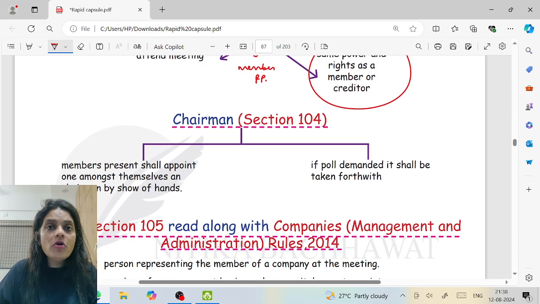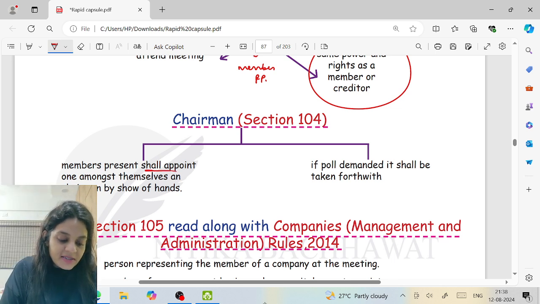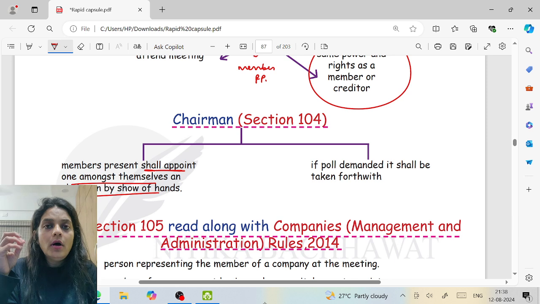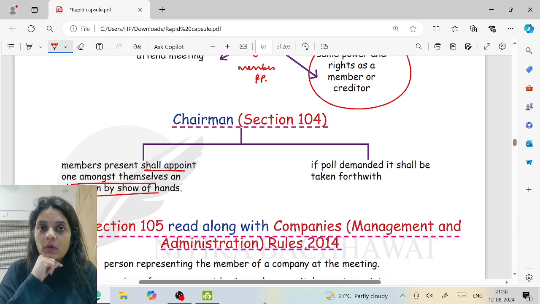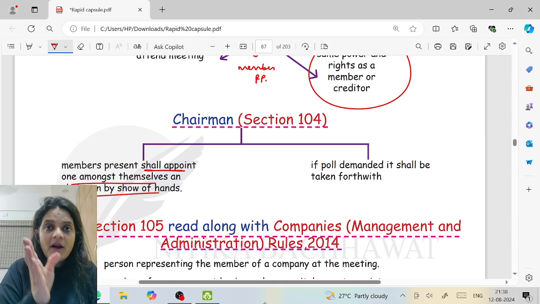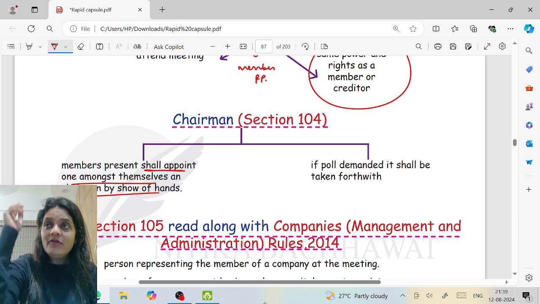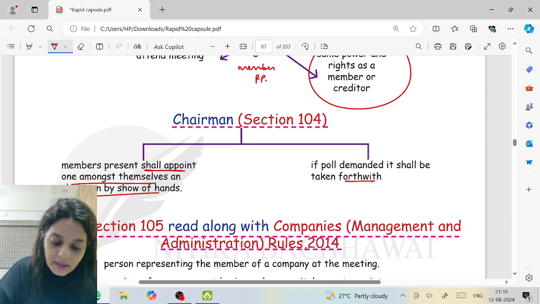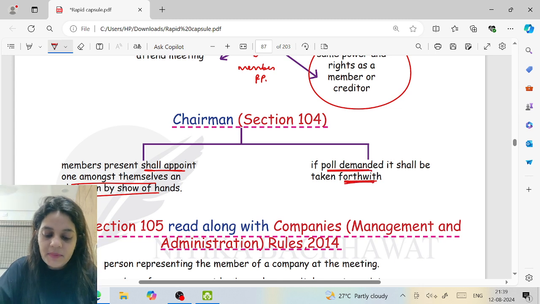Section 104, chairman: members present shall appoint one amongst themselves as the chairman by show of hands. So by show of hands, we will appoint one as chairman. Now, if a demand is made for a poll, generally it is conducted within 48 hours. But guys, understand, I have to appoint a chairman. Can I wait till 48 hours to appoint the chairman of this meeting? No. That will be conducted immediately. If a poll is demanded, it shall be conducted immediately. I hope till this point it's clear, you're following.